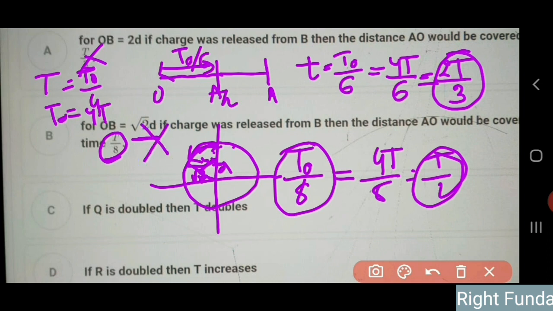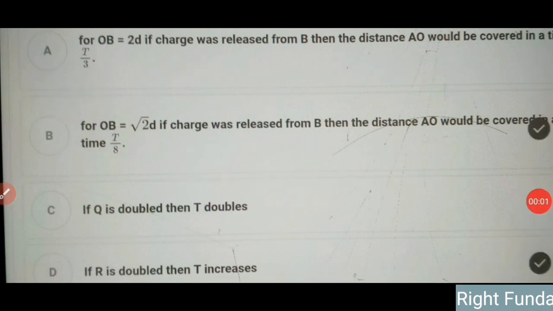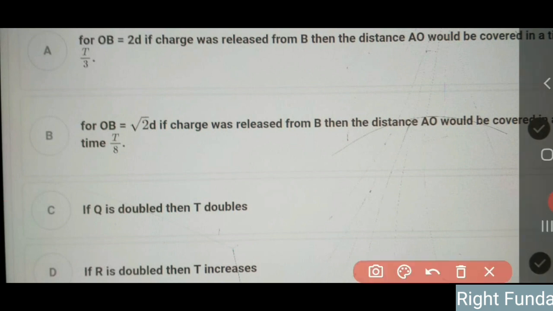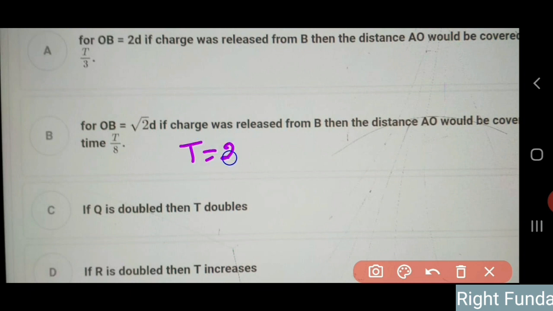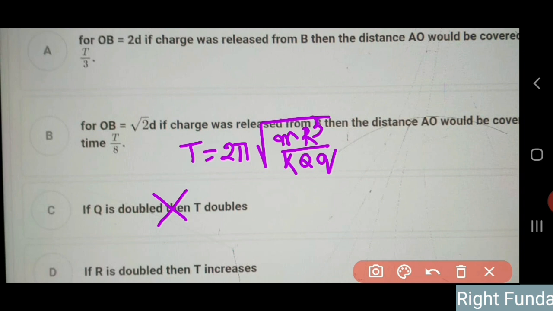If Q is doubled, then T is doubled? Let's check. We calculated the time period of oscillations, T naught, to be equal to 2 pi under root of m r cube by k q cube. So here Q is in the denominator. If Q is doubled, then the time period is not going to be doubled. Time will be reduced in this case. And again the square root is there. So the time period will not be double, and T will not be double, since T is related to T naught by the same equation, T naught equal to 4T.